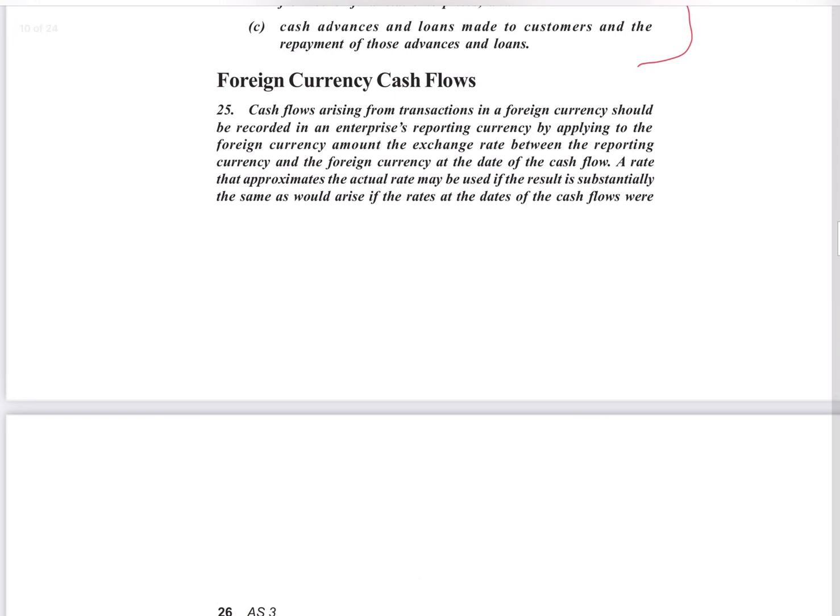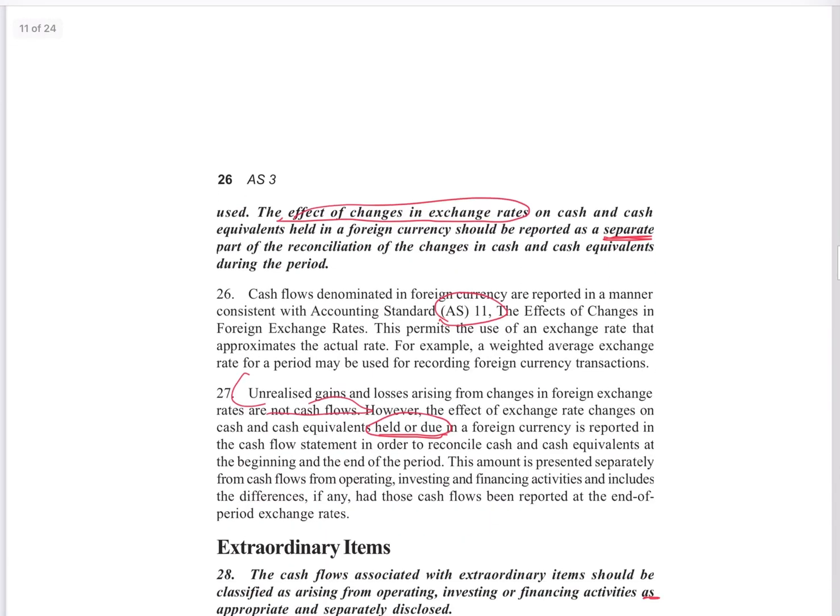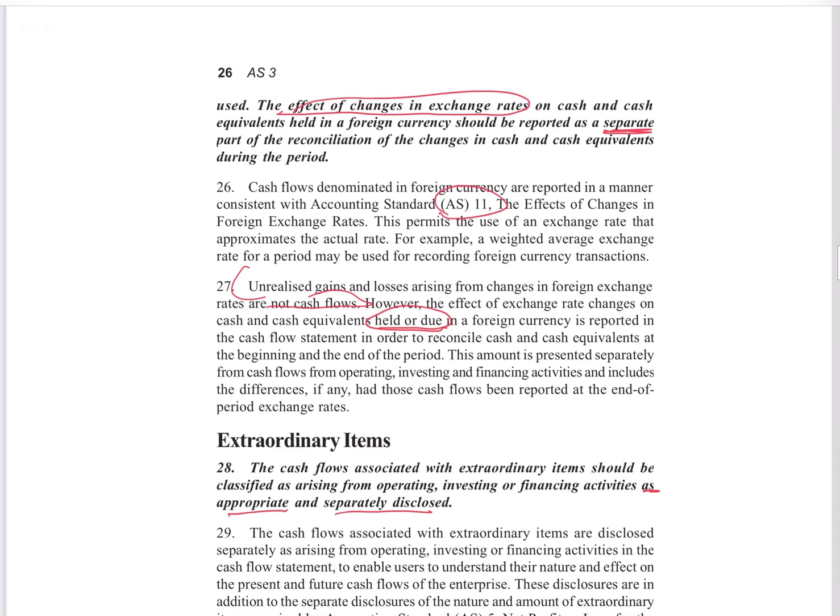Okay. Now, here any transactions because of foreign currency involved in it, how will the company report it? It will report in its reporting currency. Whatever is their local currency or their reporting currency, that they will use. Okay. And their impact, their effect, they will separately disclose it.